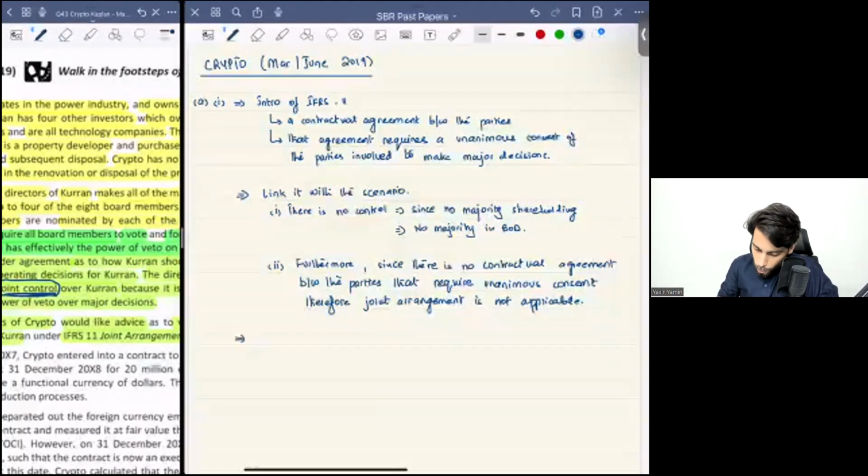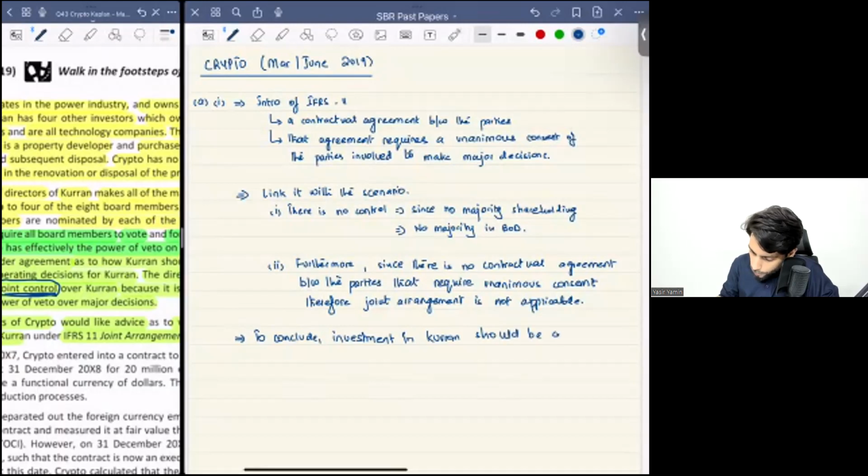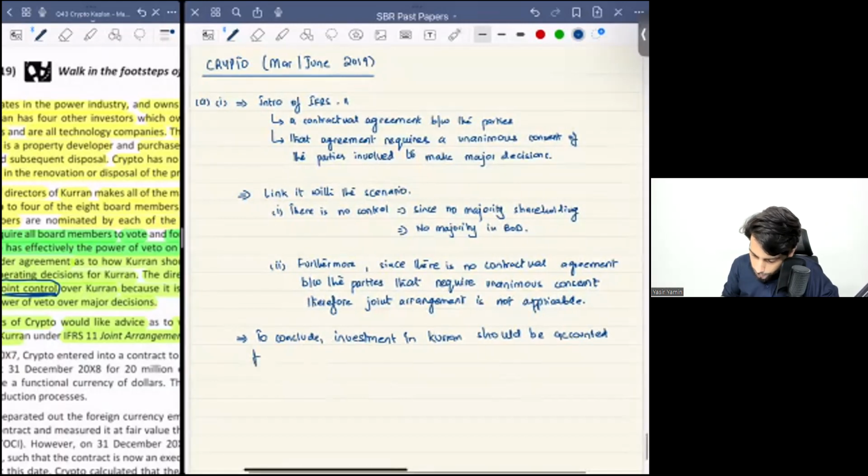You can say, to conclude, investment in Curran should be accounted for under IAS 28, right? You need to write the full form of IAS 28, which is investment, accounting for investment in associates and joint ventures.